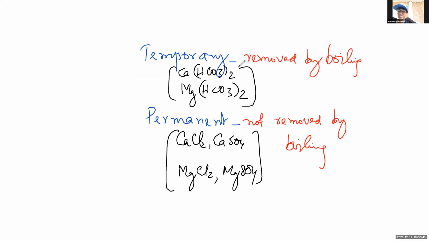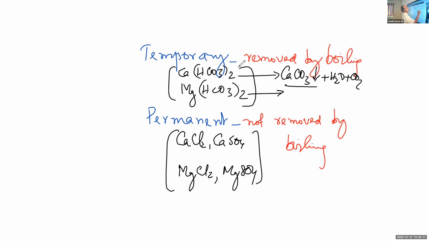Now, temporary hardness is removed by boiling. Why? Because when heated, boiled, calcium hydrogen carbonate decomposes, forming calcium carbonate plus H2O plus CO2.